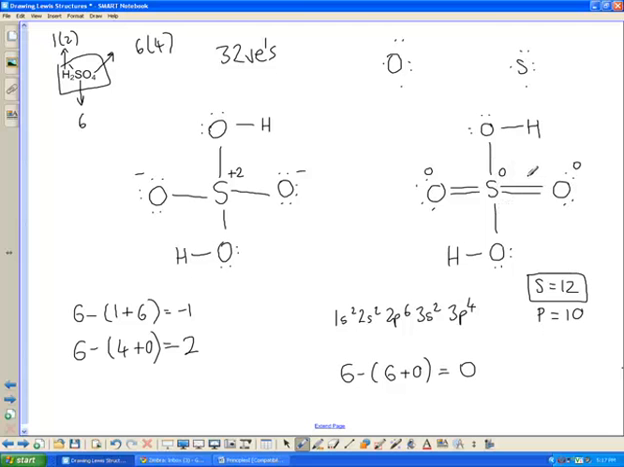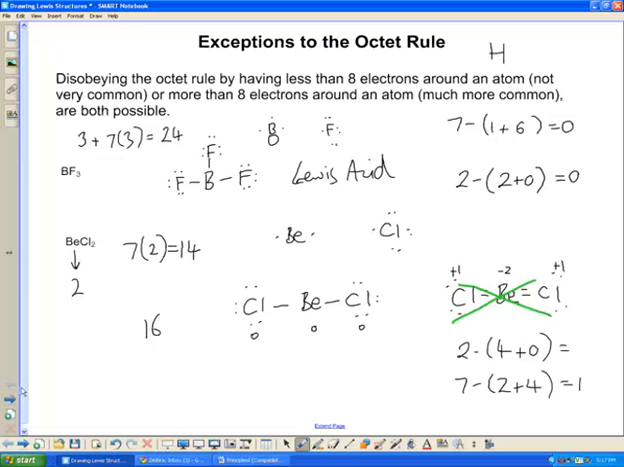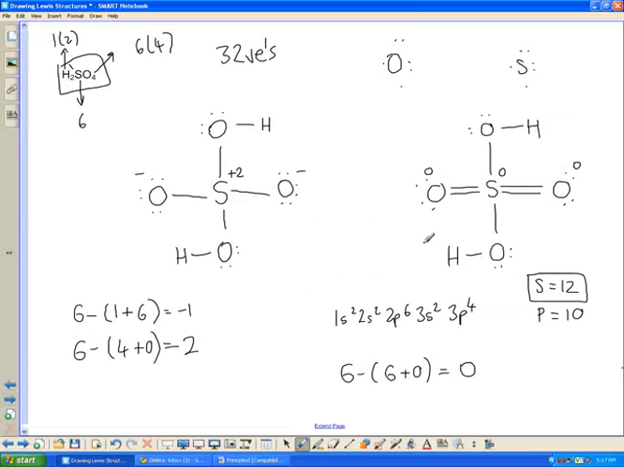So, like I said, the goal of the video is to understand that exceptions to the octet rule do occur for atoms bigger than, or atoms in period 3, usually starting off in phosphorus. Phosphorus, sulfur, and anything bigger than that.